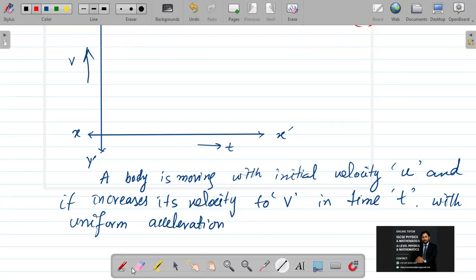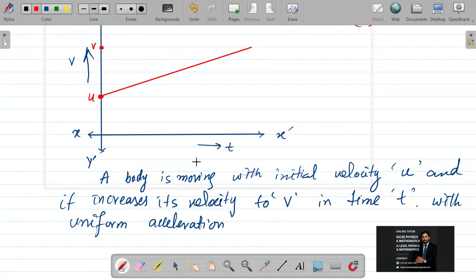Like your body is initially at this point. This is the initial velocity value u. And you are increasing its velocity with respect to time t up to the value v. So it is the point where the velocity is v after time t.